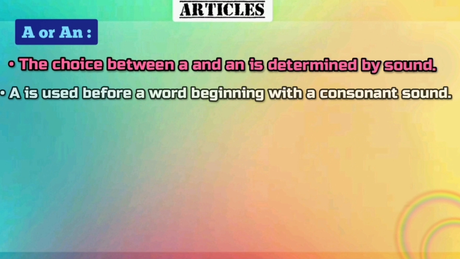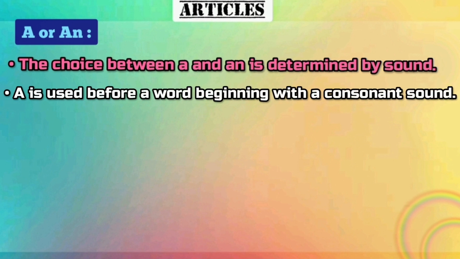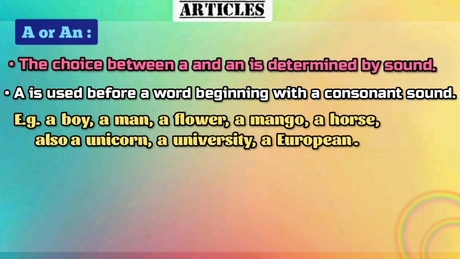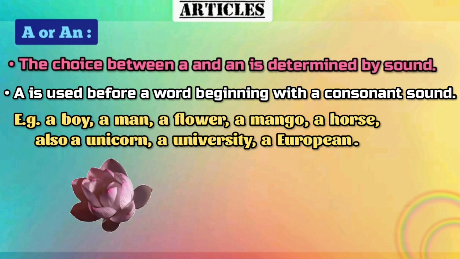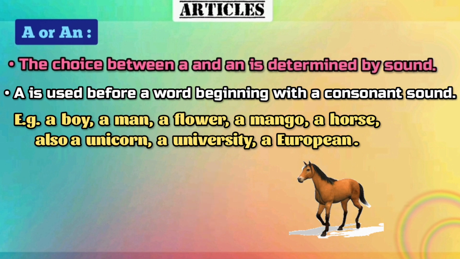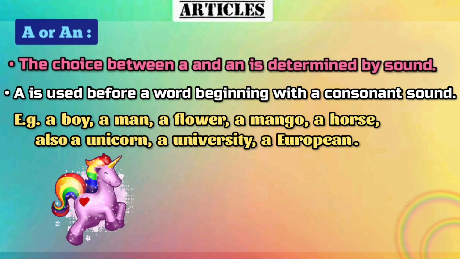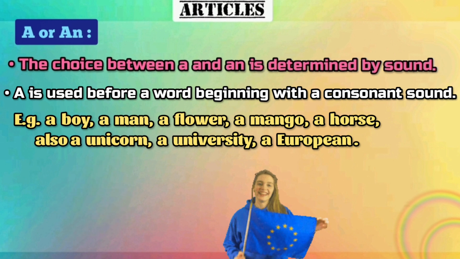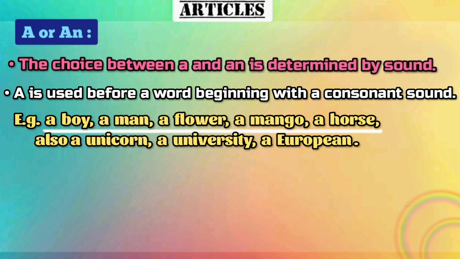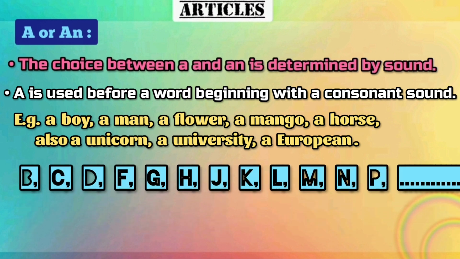Next indefinite article is a. A is used before a word beginning with a consonant sound. For example, a boy, a man, a flower, a mango, a horse, a unicorn, a university, a European. In these examples, you can notice that all the words are beginning with a consonant sound. Consonant sounds are the sounds which are not vowel sounds. Means other than those 5 vowels, all the sounds of the alphabet are consonant sounds.